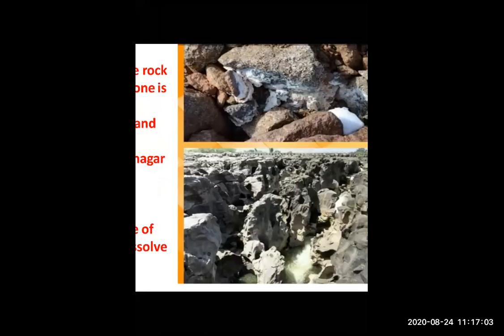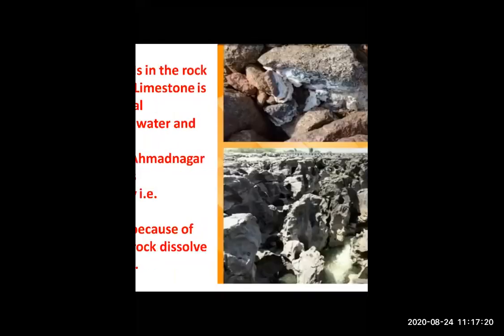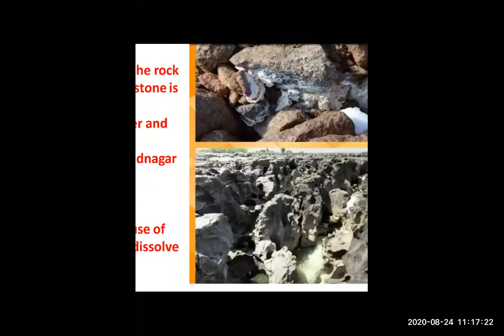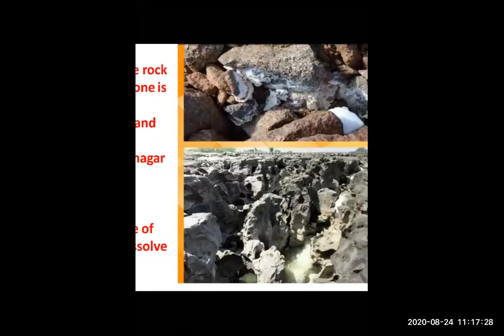So all these stones are found near Ahmednagar Vadgaon Darya, and these limestones easily become brittle. Why? Because they dissolve because of water and alkalis, meaning water and base. They easily get dissolved in water, and because of that, they easily become brittle.